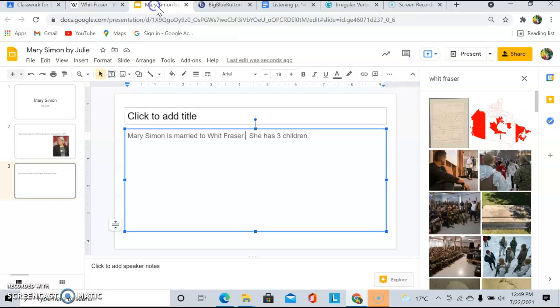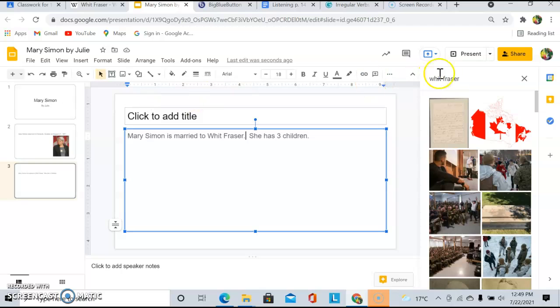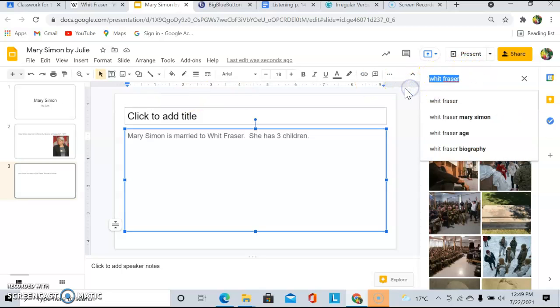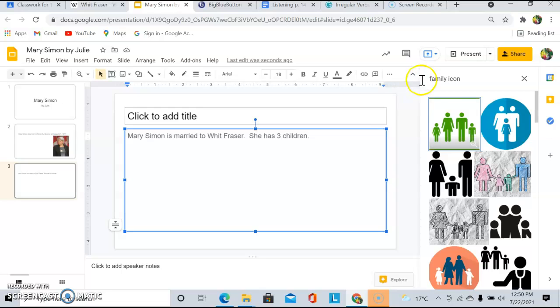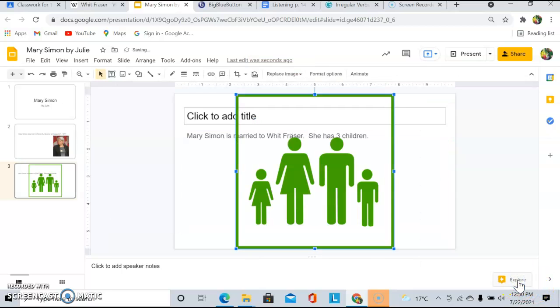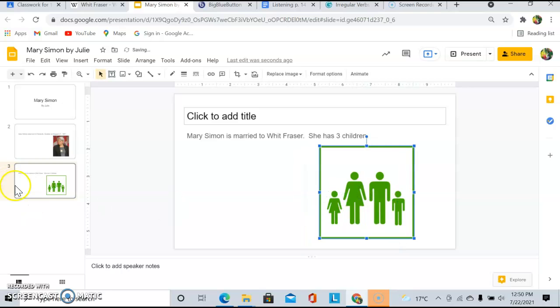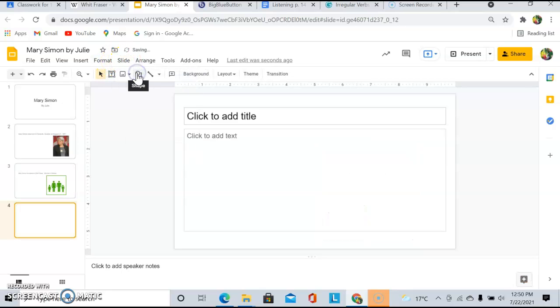So I'm going to go back to the slide presentation, click on Insert Image, search the web, and I am going to have a picture of a family. I type icon. That will kind of give me the symbol of a family. So here I've got a picture of a family. I'm going to insert, and I'm going to click and drag this so it's a little bit smaller, and I can click on it and move it. Now I want to add a new slide. Click on Slide, New Slide.